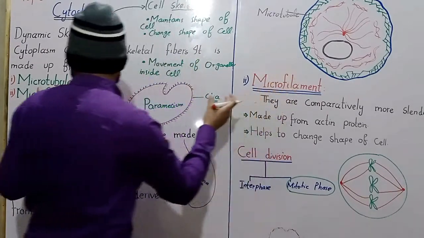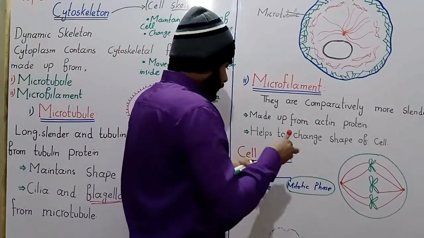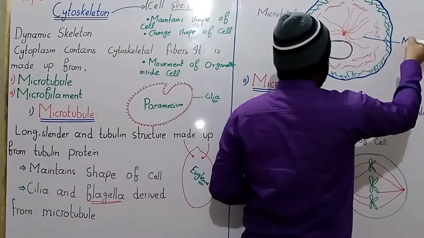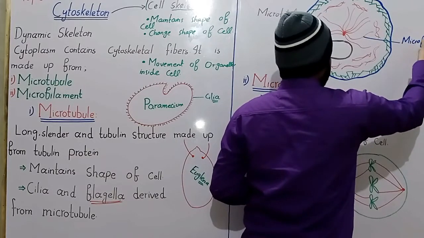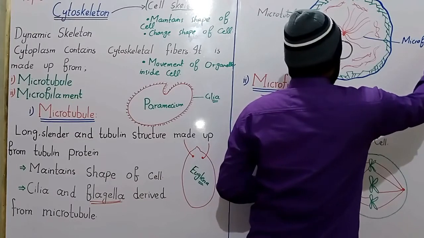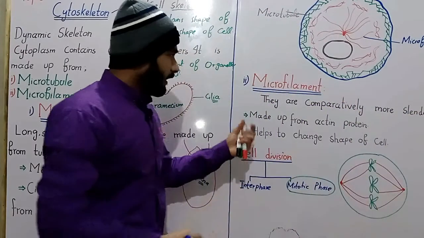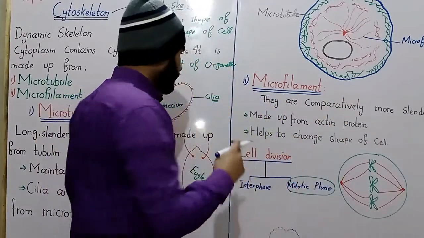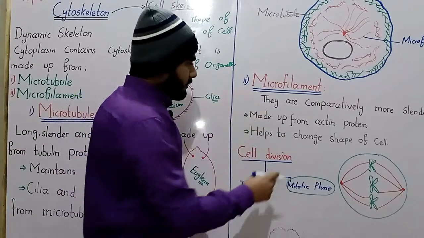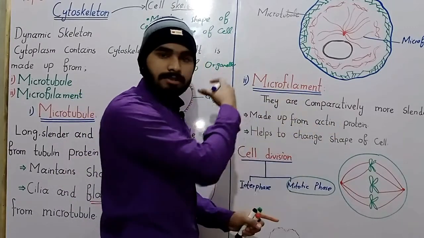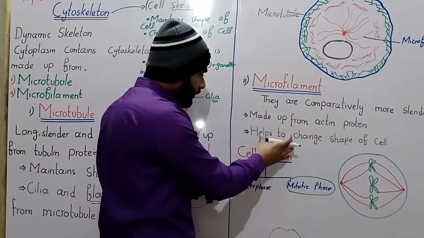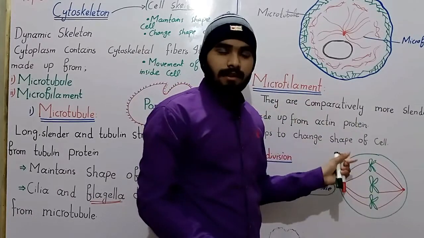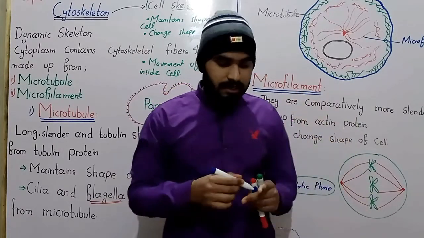The second one is the microfilaments. These structures are the microfilaments. Microfilaments are comparatively more cylindrical than the microtubules. Microtubules are made up of tubulin proteins, but microfilaments are made up of actin proteins. Microtubules help to maintain the shape of the cell, but microfilaments help to change the shape of the cells. This is a complete lecture on the cytoskeleton for class 9th.